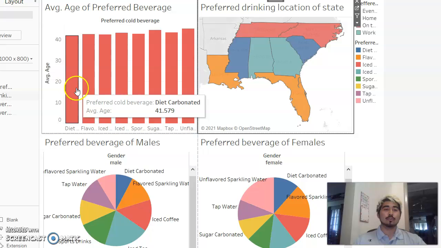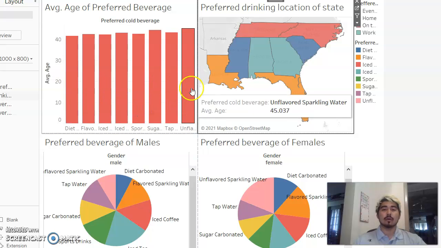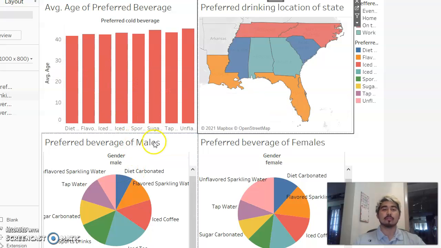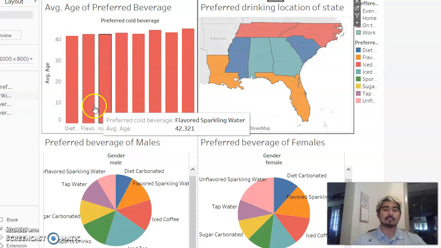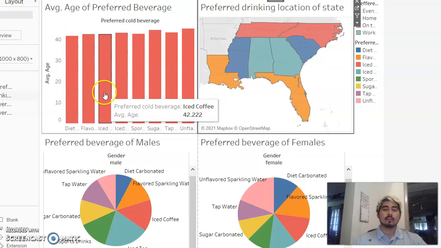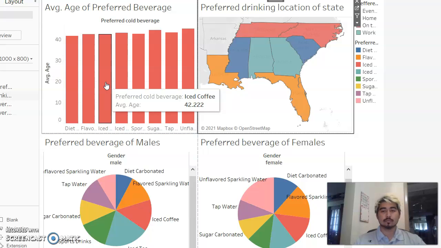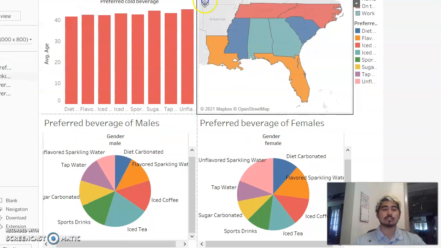Now, for this one, you would need the age to see the demographic you are going to be marketing to. This one and this one both have to do with demographics. You're not going to market iced coffee to a 12-year-old. You're going to market it to a 42-year-old, with a more mature campaign and different approaches.